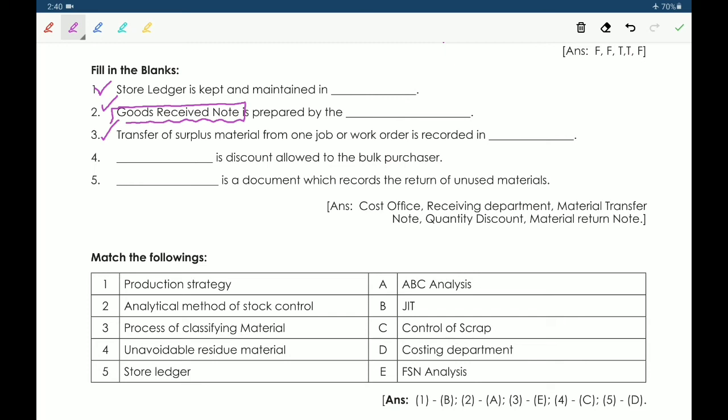Next, fourth one, dash is discount allowed to the bulk purchaser. So for a bulk purchaser we allow quantity discount because he purchased bulk quantity. Fifth one, dash is a document which records the return of unused materials. So material return note is a document which records the return of unused materials.